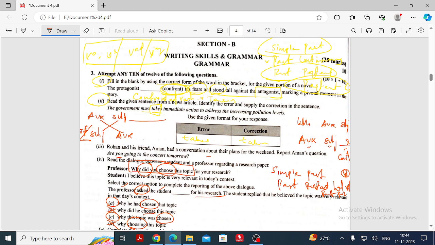But we know that past perfect means the sentence should consist of had plus verb 3 form, which means the past participle. So the past participle for choose is definitely chosen, and next, here we don't have an auxiliary like had. So directly we will omit that option. What will not come, my dear? C. And then we have only one option. What is it? Had.